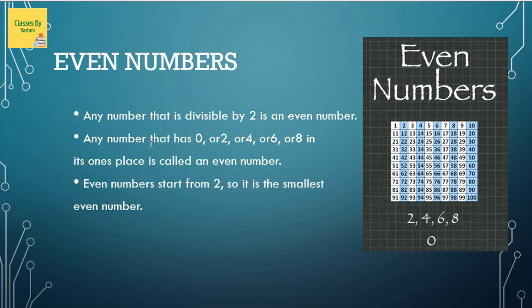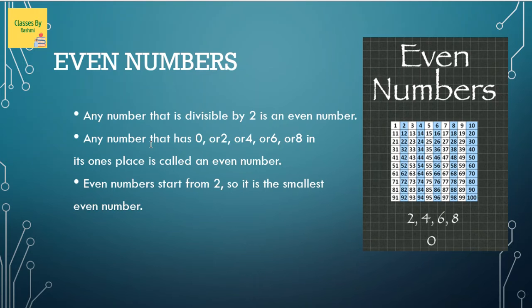If you know your natural numbers, you can easily understand even numbers. What you need to remember is, any natural number or any whole number that ends with 0, 2, 4, 6, 8 will be an even number. For example, you have the number 16.